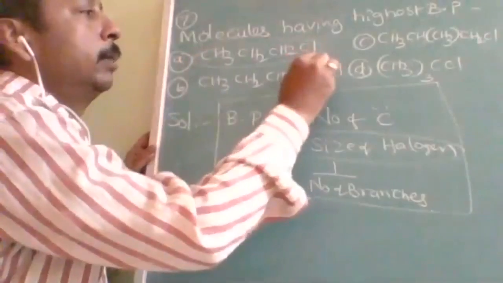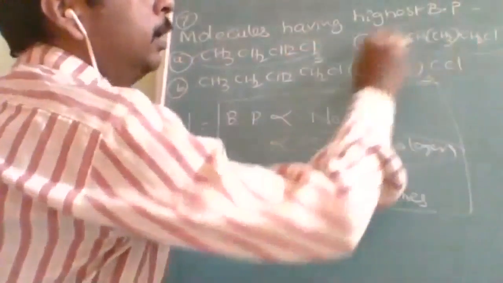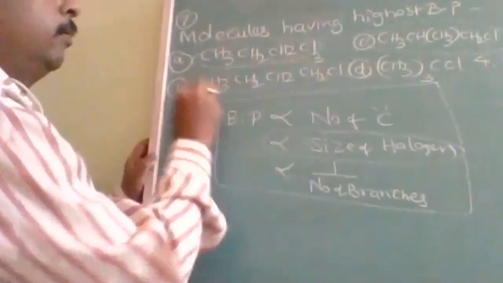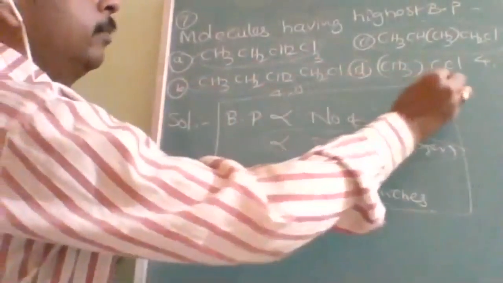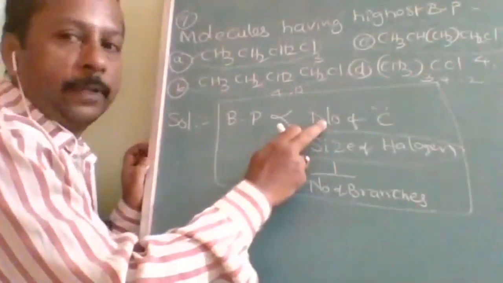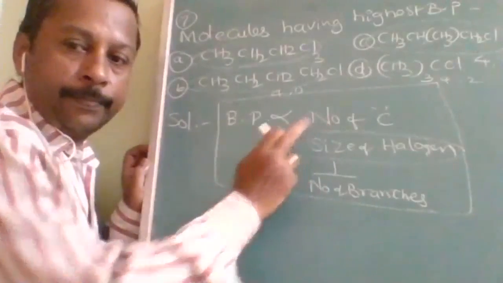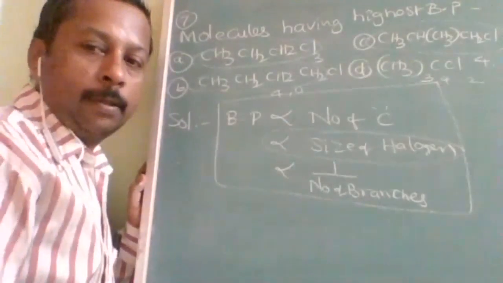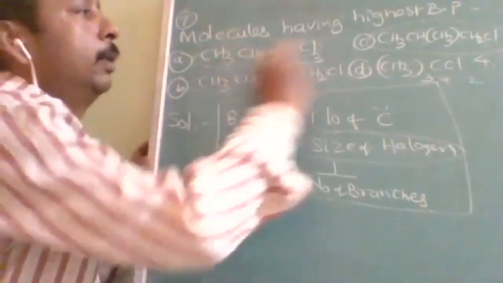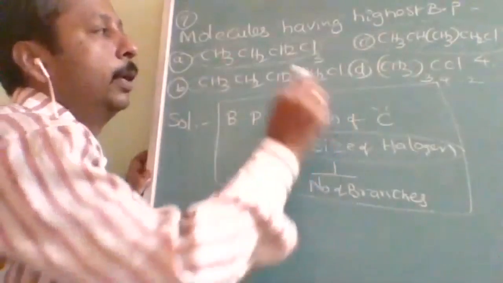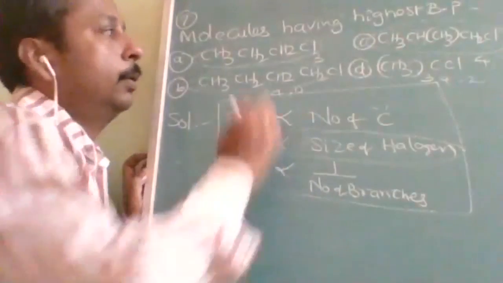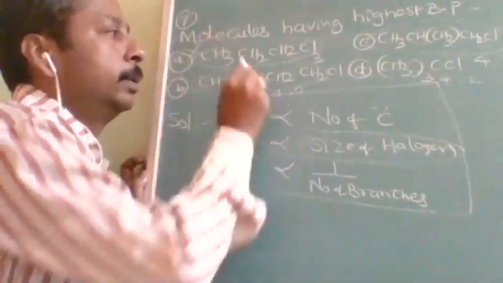Here how many carbon atoms? 3. Here how many carbon atoms? 4, but one branch is there. Here 4 without any branch. Here 4 with 2 branches. So obviously 4 carbons will be the first choice. Boiling point is directly proportional to number of carbon, so as number of carbon increases, boiling point also increases. So the one with 3 carbons will never be the option.